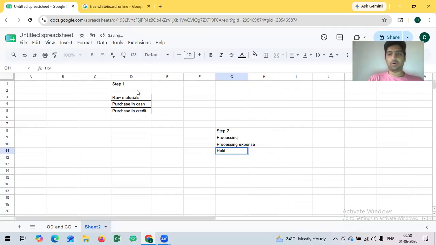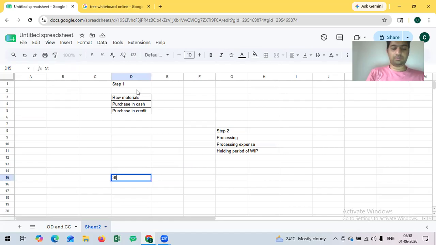Also, they need to hold this work in progress inventory. That takes time for processing. So holding period is there. Holding period of WIP. Once this is finished, when the work in progress is completed, when they process the materials, this will become finished goods.